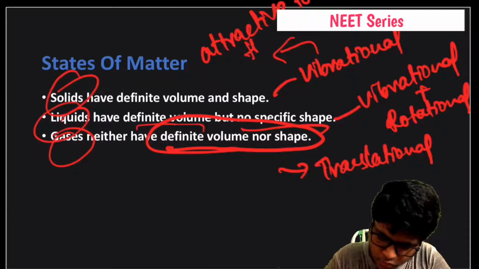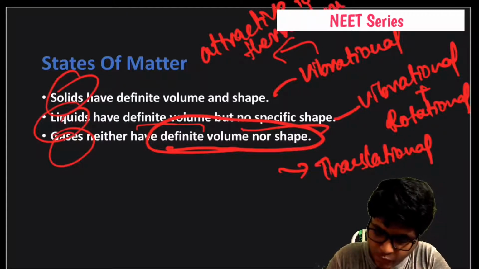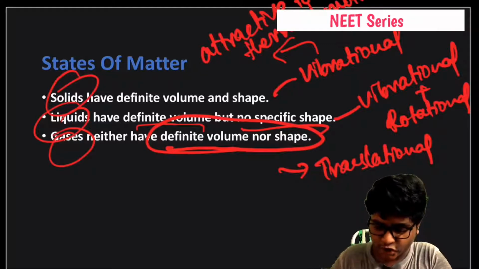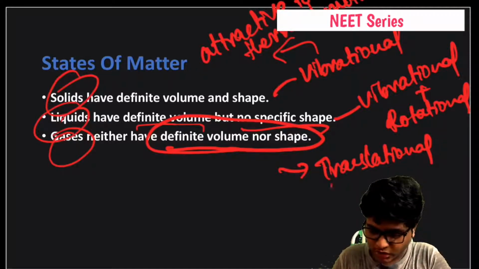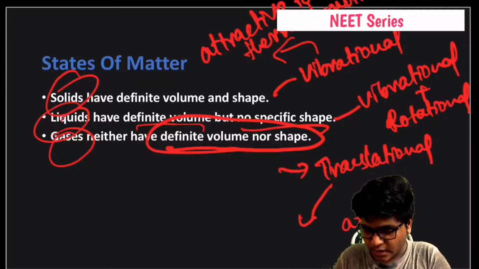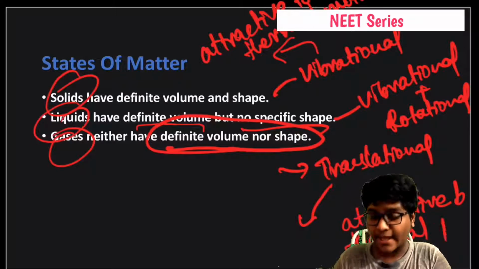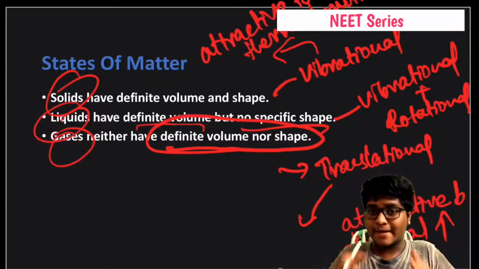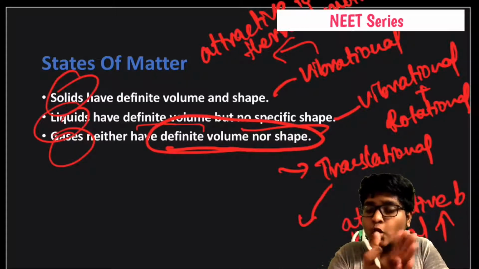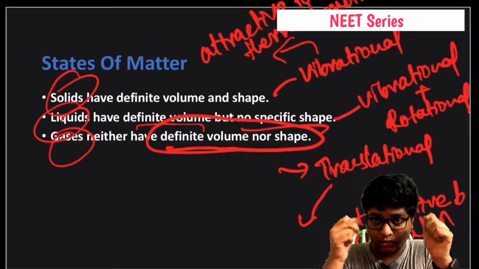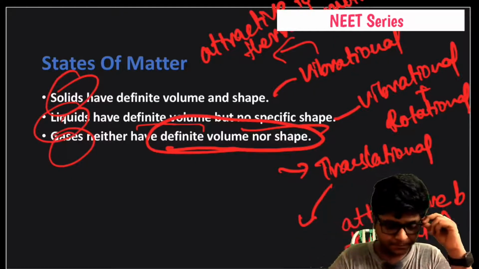Thermal motion is less. What is thermal motion? Kinetic energy. In translational motion, attractive forces are less and thermal motion is very high because they get separated. In gases it is loosely packed molecules. This is what you have to remember.